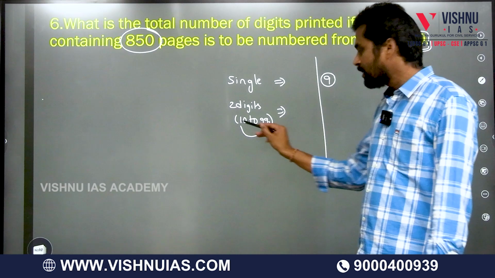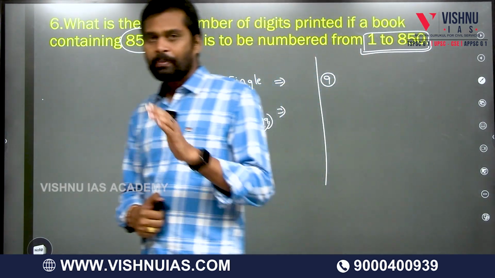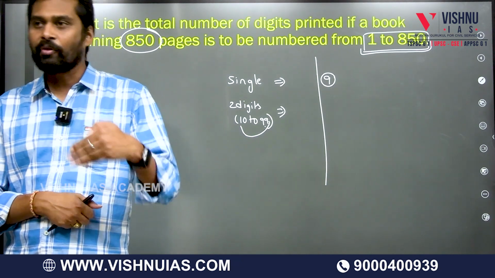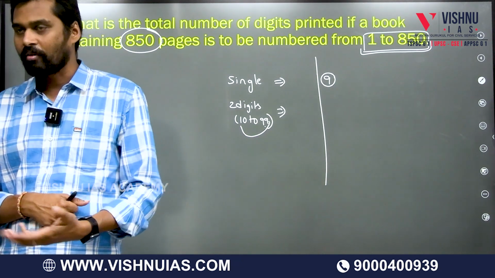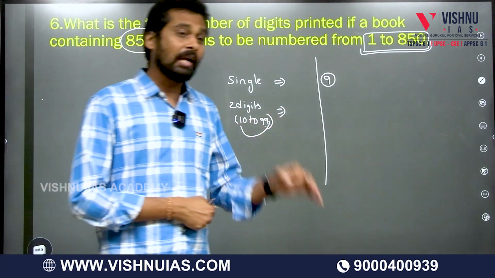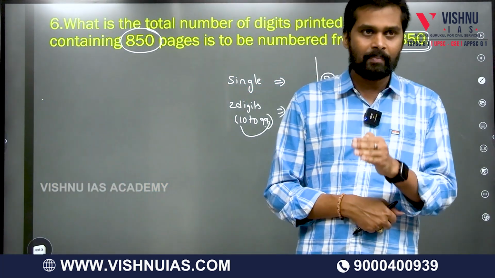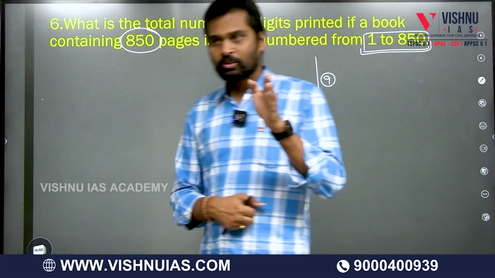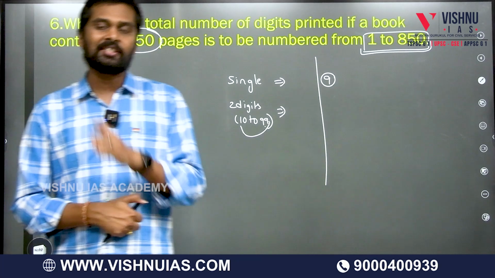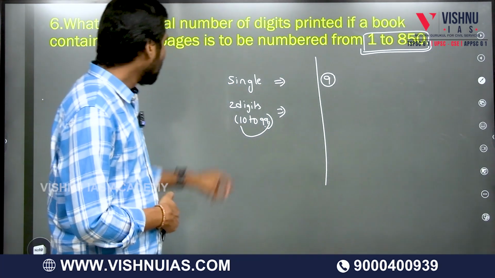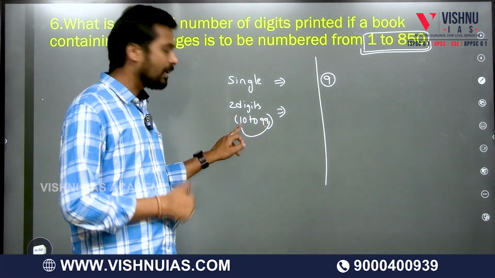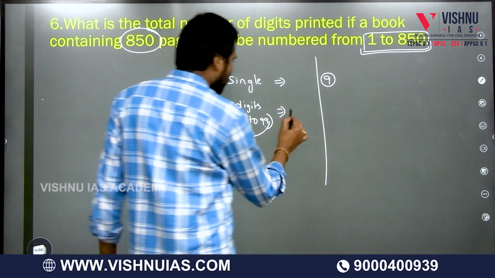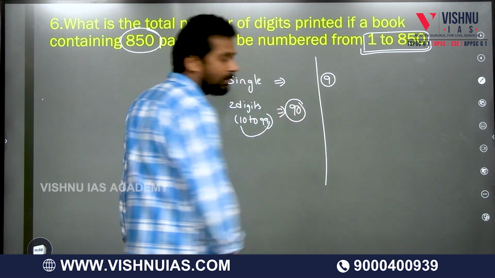90. Remember one point: whenever you take the numbers from one number to another, how many numbers are there from 120 to 500, suppose? The count of numbers from one number to another is the largest number minus the smallest number plus 1. Largest number is 99 minus 10. 99 minus 10 is 89, plus 1 makes 90.